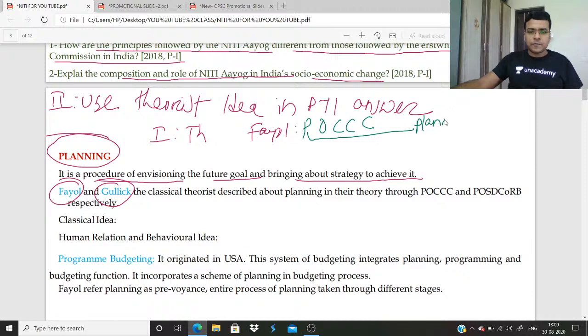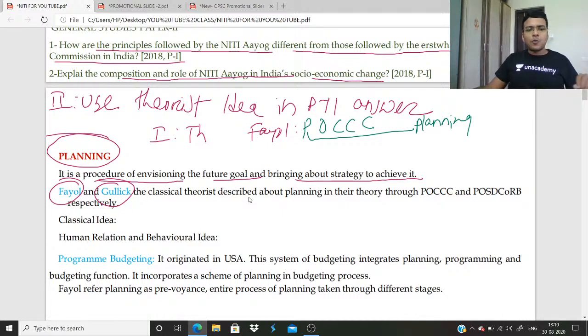Planning. So whenever you write your answer on planning, write down that Fayol, who was a prominent classical theorist, gave his theorization of POC, that is, managerial activity, and in this POC, P denotes planning. So Fayol gave importance to planning.